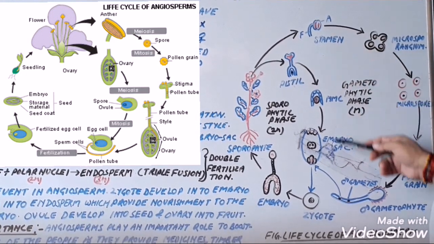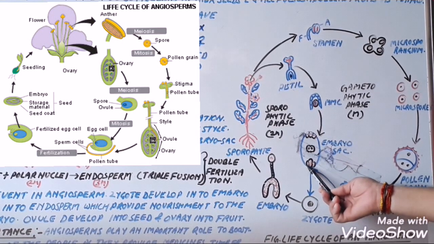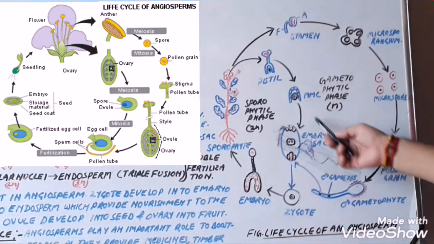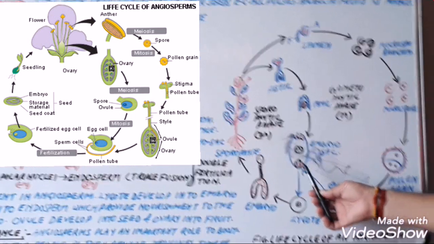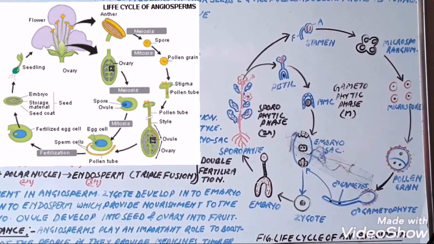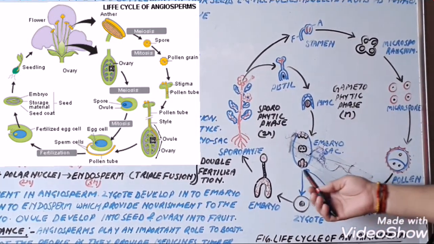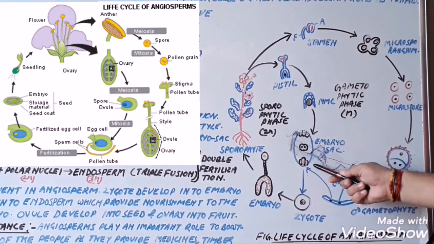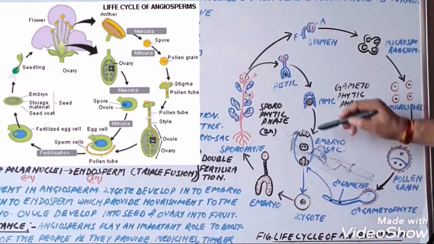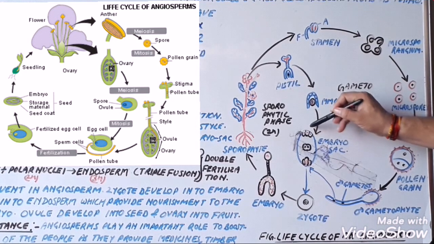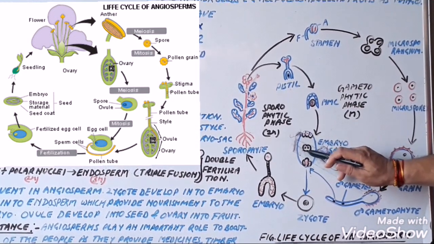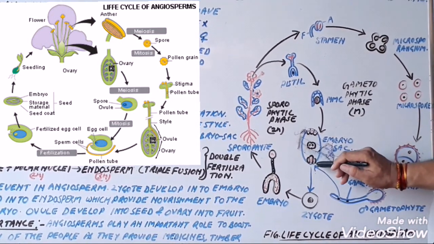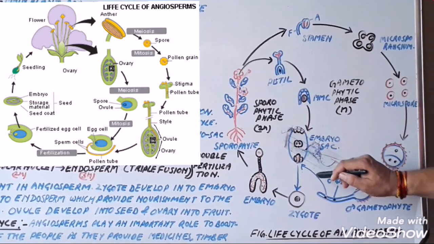Through this style they reach up to the embryo sac through the micropyle end. If we look at the micropyle end, the end of the ovule where the pollen tube enters is known as the micropyle end. This micropyle end consists of 2 synergids and 1 egg cell. This is known as egg apparatus, as I discussed earlier. And these are the 3 antipodal cells, 1, 2, 3. These are the 2 central nuclei or polar nuclei, also known as PEN, primary endosperm nucleus, and the egg cell plus 2 synergids is known as egg apparatus.